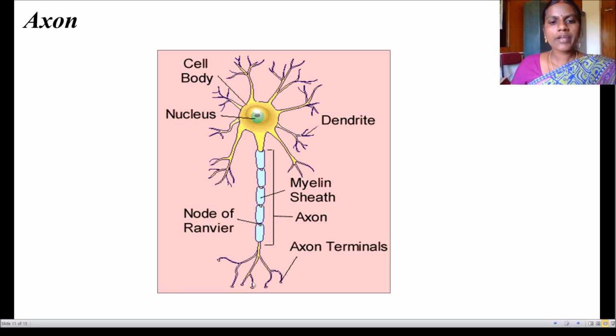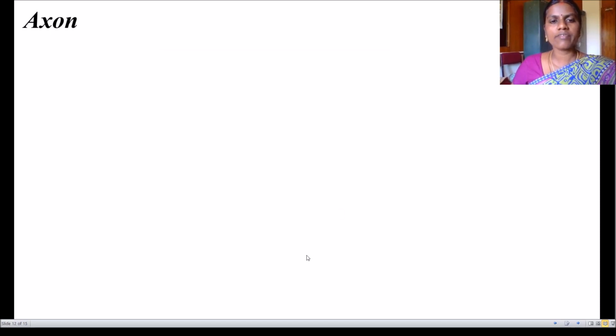Axon is covered by a protective sheath called myelin sheath. This myelin sheath acts as an insulator. Since this neuron carries the electric impulse, it has to be insulated, right? So the myelin sheath acts as an insulator and helps to transmit the impulse fast. It's a rapid transmission of impulse. This breakage, depression of the myelin sheath, is called the node of Ranvier.